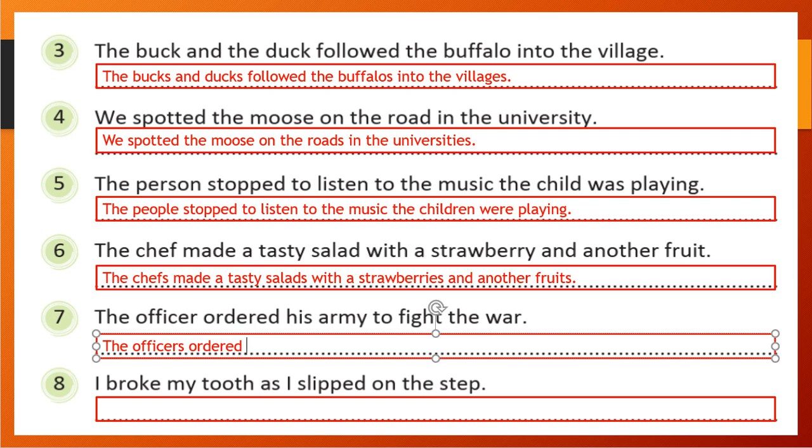His will become their, that we already discussed. We need to convert into plural, so his plural is their armies. Before y there is m, not a vowel, so it will take ies. To fight the wars, not a single war, it will be multiple, that's why we are converting into plural, wars.